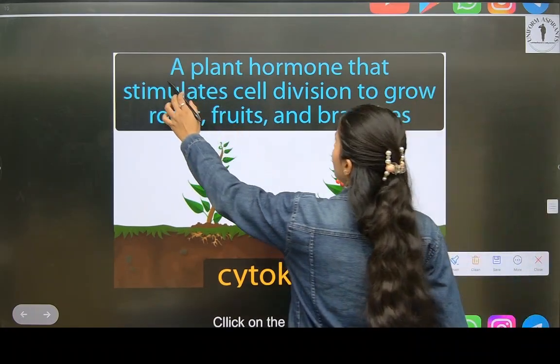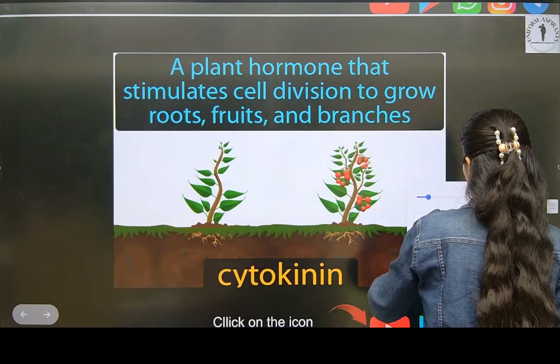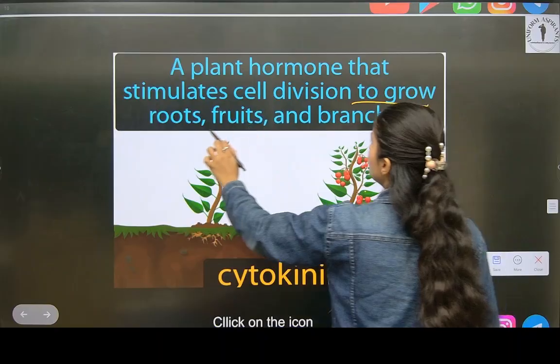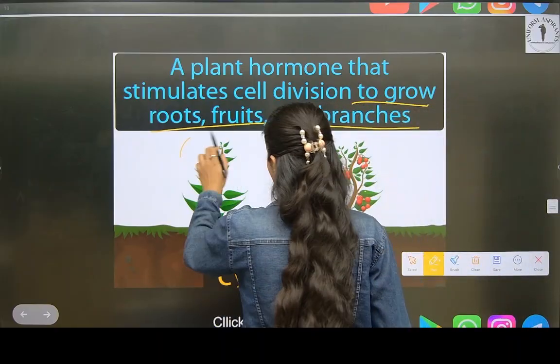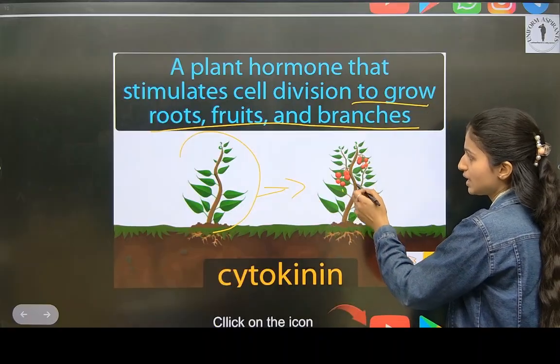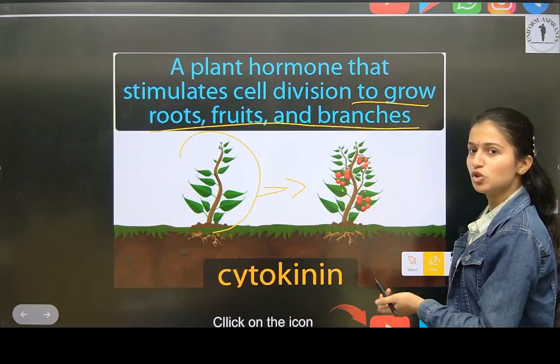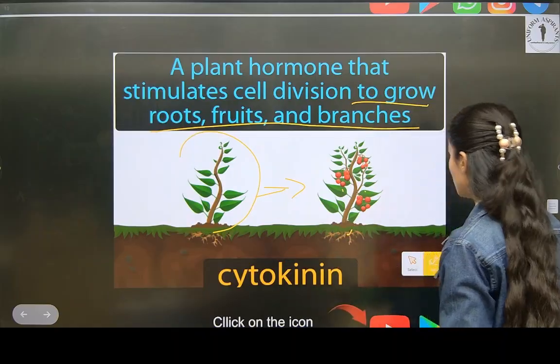Cytokinins, see here, a plant hormone that stimulates cell division to grow roots, fruits, and branches. Roots, fruits, and branches. Now here, what happened? The plant has grown, fruits have come, then you can see many birds, many leaves, right? So this is because of cytokinins. Okay, cytokinin.